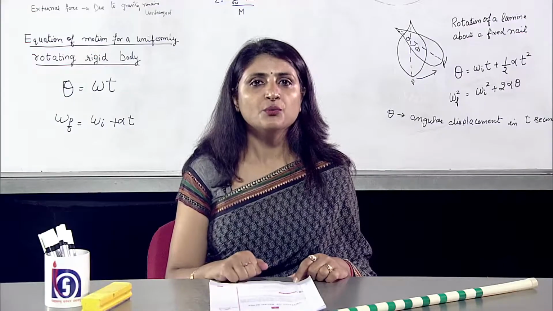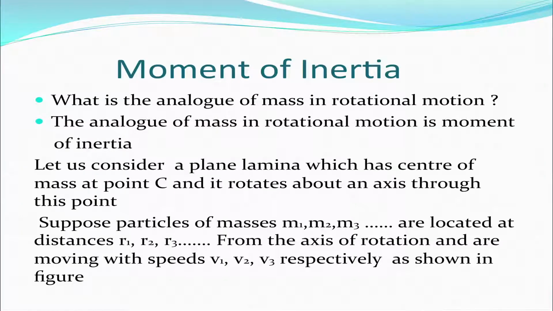Let's come to moment of inertia. What is the analog of mass in rotational motion? Well, the answer is a very interesting term, that is moment of inertia. Let us consider a plane lamina which has a center of mass at point C and it rotates about an axis through this point. Suppose particles of masses m1, m2, m3 are located at distances r1, r2, r3 from the axis of rotation and are moving with speeds v1, v2, v3 respectively, as shown in this figure.